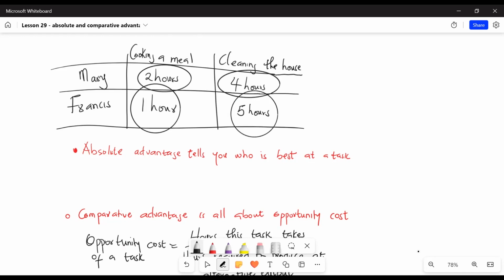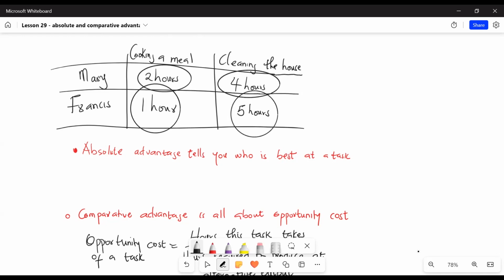The first thing about absolute and comparative advantage is that absolute advantage tells you who is best at the task. An individual has absolute advantage when they can perform a particular task using fewer resources than another individual. In this example, the resource is time.